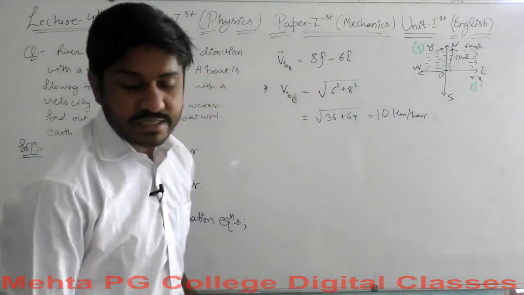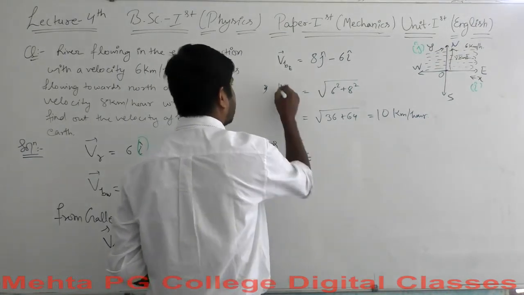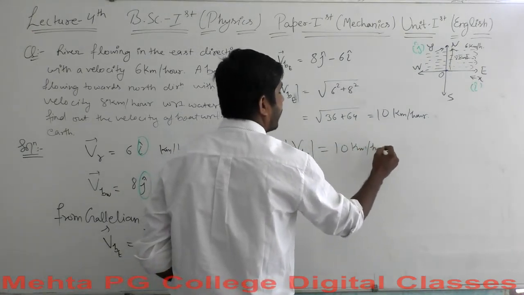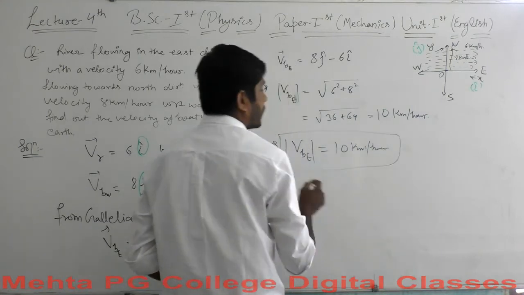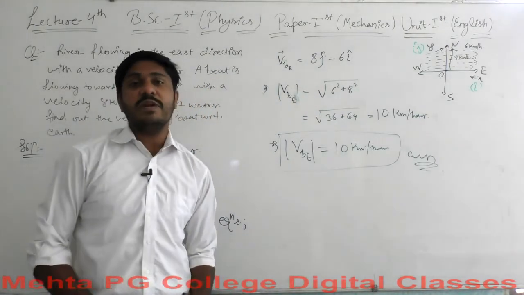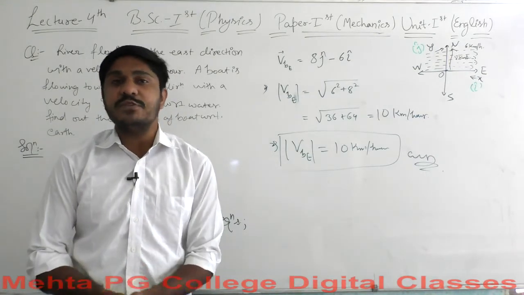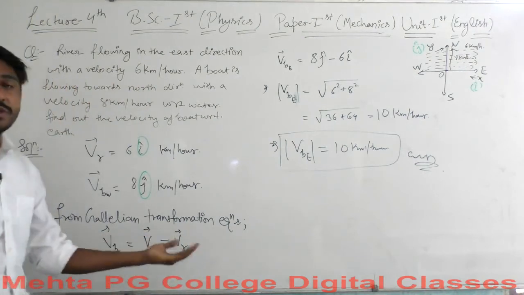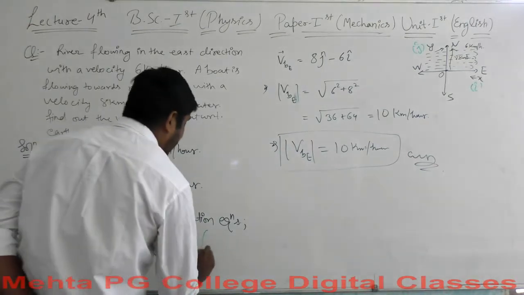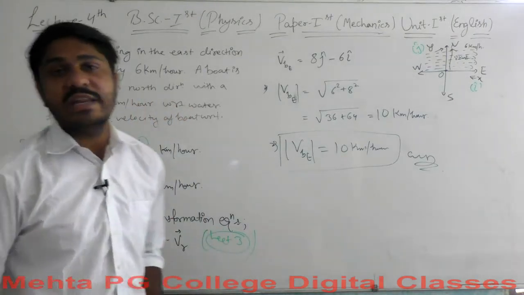I don't think this one example is any more difficult for you. Well, this is the magnitude here. Yes, we are talking about the magnitude form, which is 10 kilometer per hour. This is the solution. I hope you got the answer well, and you can calculate it yourself in the same way as I calculated here. This will be much easier if you remember the concept of the Galilean transformation equations, and if you haven't watched it, then please check lecture 3 of our series, where you will get all the conceptual knowledge of Galilean transformation equations.